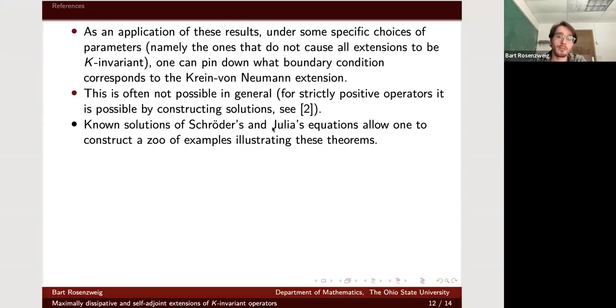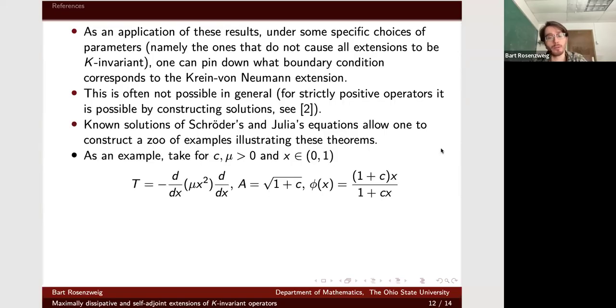Since the sufficient conditions for the coefficient functions are these well-studied equations of Schroeder and Julia, we can construct a whole zoo of examples of k-invariant Sturm-Liouville operators, and we can talk about which self-adjoint extensions are k-invariant. Here's just a couple of them. In fact, once you have one, there are all these ways of producing a family of other ones. These are fascinating equations.